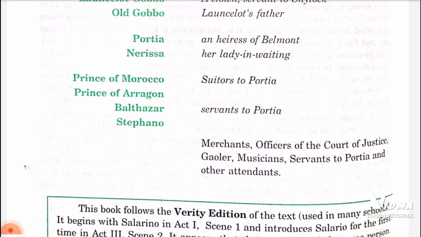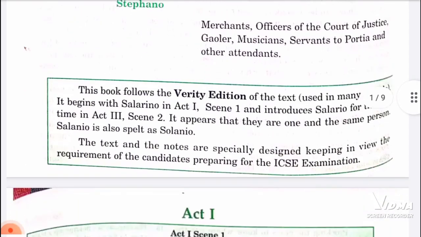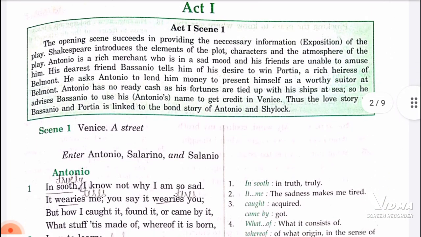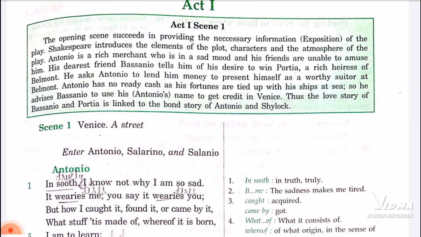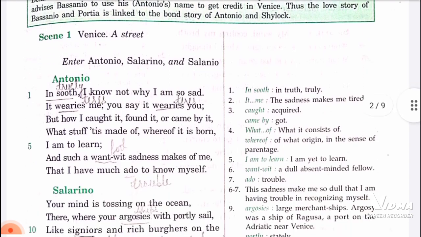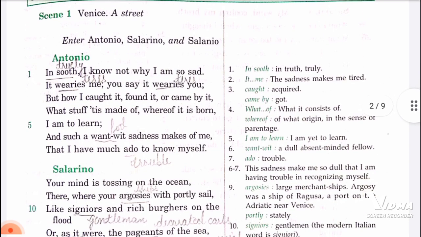Then come Balthazar and Stephano. They are also servants to Portia. Then there are some more side characters that are merchants, officers of the court of justice, Gaoler, musicians, servants to Portia, and other attendants. So now comes Act 1, Scene 1. This scene takes place in a street of Venice.